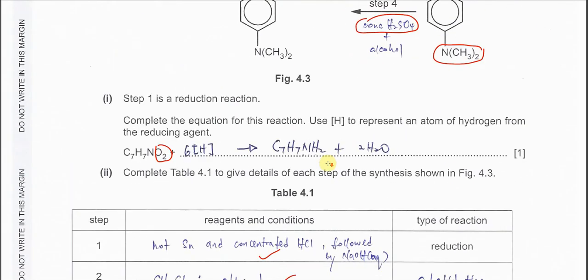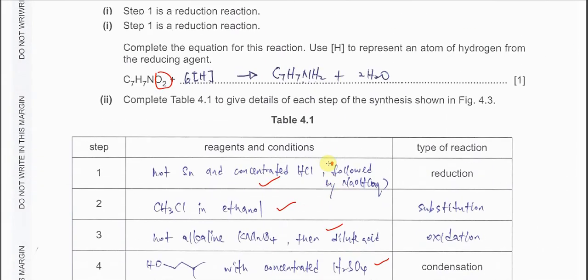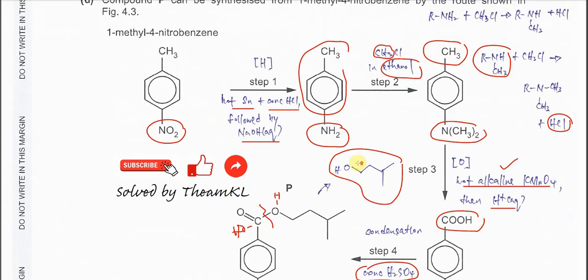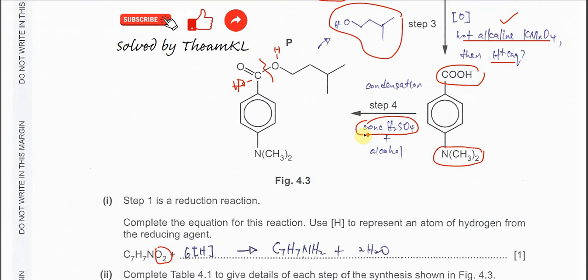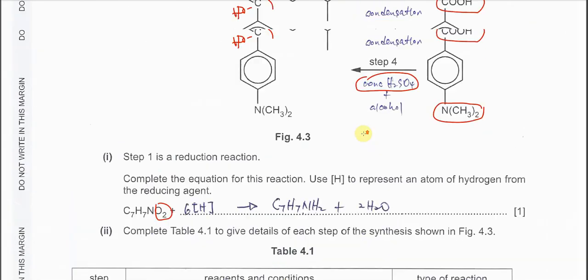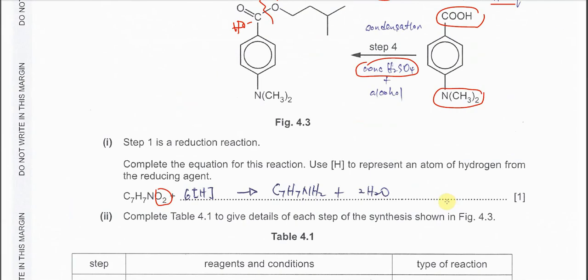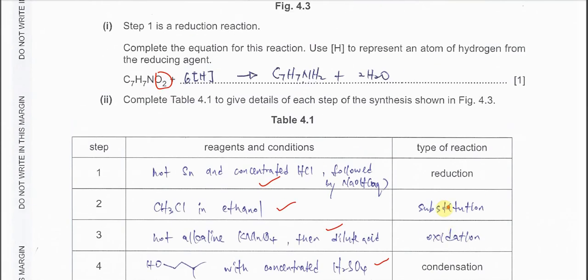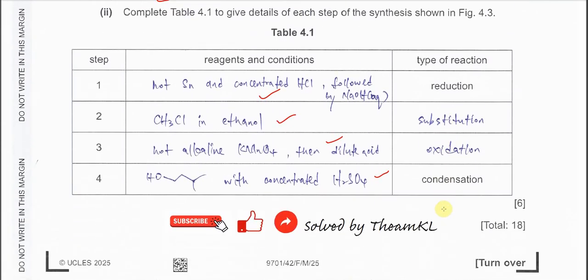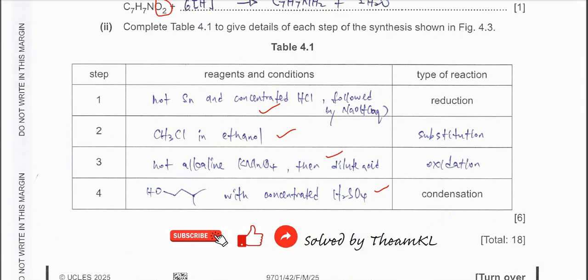And step 2 is a substitution, right? Obviously in step 2 we substitute the hydrogen with this methyl group, so it's a substitution reaction. And step 3 is oxidation, right? The side chain, the methyl group, is now oxidized to the carboxylic acid. Okay, the last one is condensation to form the ester. Okay, so that's all for this part. Thank you.